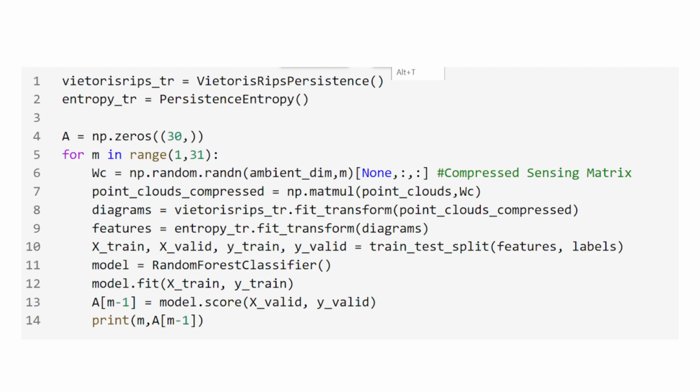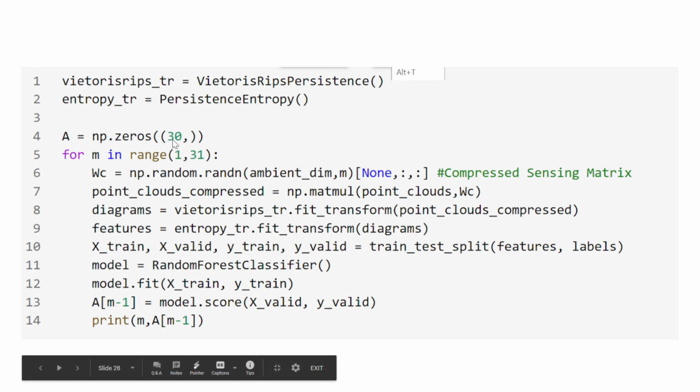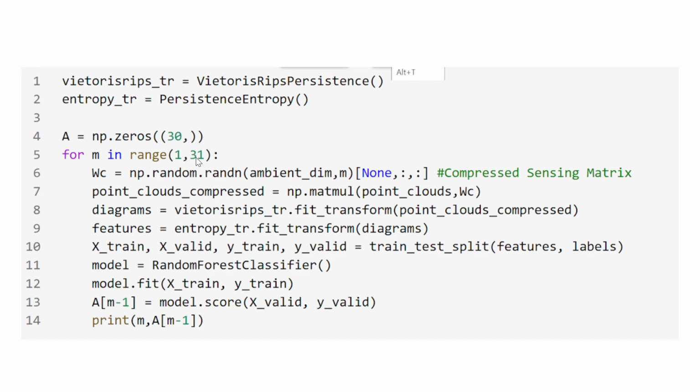So now we've made a simple loop here, where we're going to go from just one single measurement all the way up to 31, which is an arbitrary stopping point. For each time, we're going to calculate a random matrix. We're going to multiply that by our point cloud to create our compressed point cloud. We then use that to create our diagrams. Our diagrams are then used to calculate our persistence entropy features.